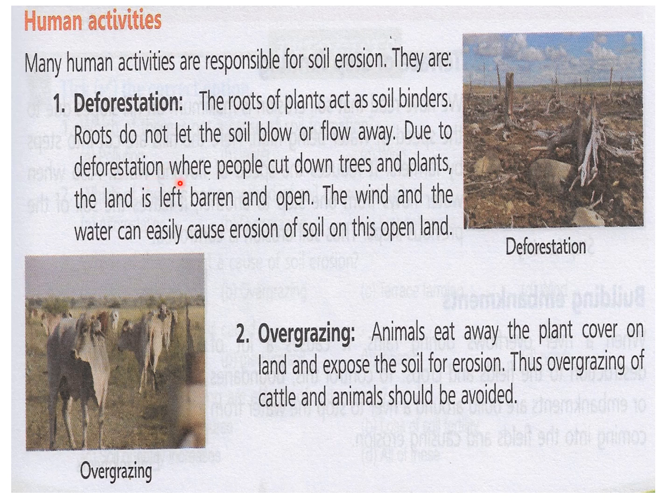Deforestation means cutting of trees. Due to deforestation, where people cut down trees and plants, the land is left barren and open. I told you what barren is. Barren means banjar ho jati hai, and open means when there are no trees, the fields are also open, and the force of the wind is not reduced and a lot of soil is lost. The wind and the water can easily cause erosion of soil in this open field. On this open land, a lot of erosion can take place.